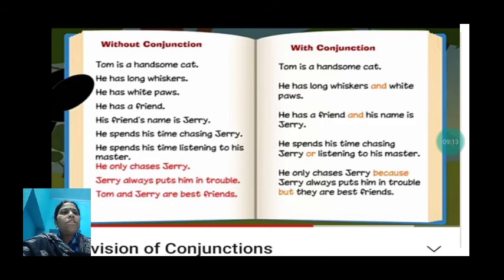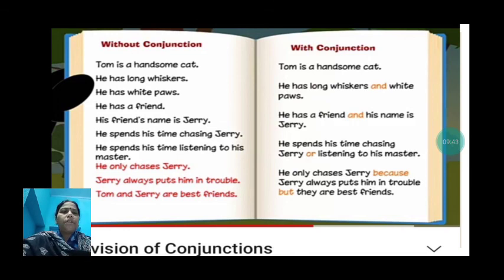Then he only chases Jerry. Jerry always puts him in trouble. So now see, he only chases Jerry because what happens? Jerry always puts him in trouble. You might have seen that cartoon of Tom and Jerry. Jerry always puts Tom in trouble, so he chases him. So here the reason has been given why Tom chases Jerry, because Jerry always puts him in trouble.